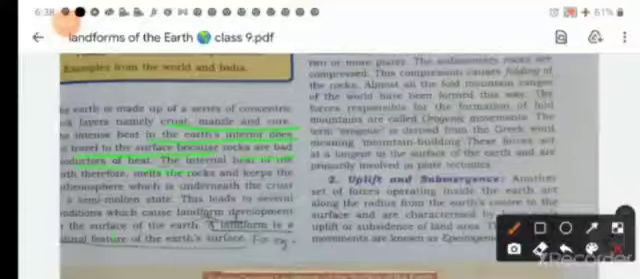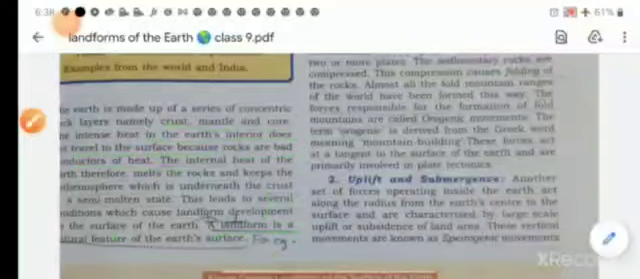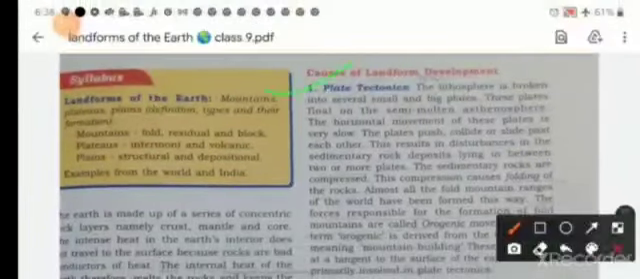So we know very well a landform is a natural feature of the earth's surface. So this leads to several conditions, which means landform development on the surface of the earth. There are three causes of landform to develop. The first one is your plate tectonics.